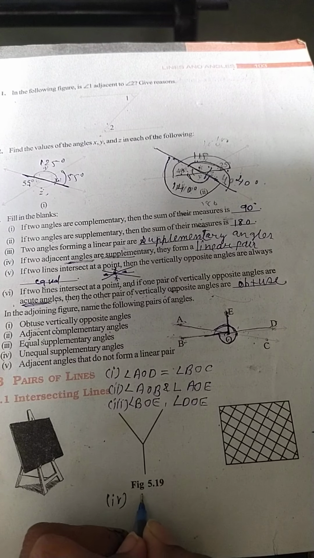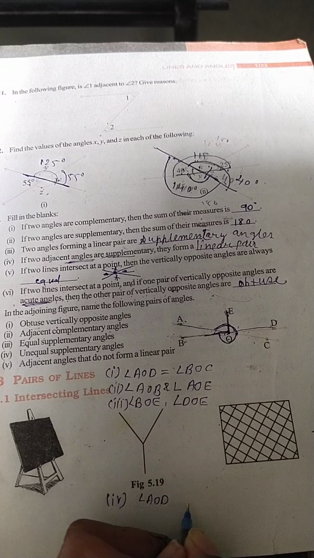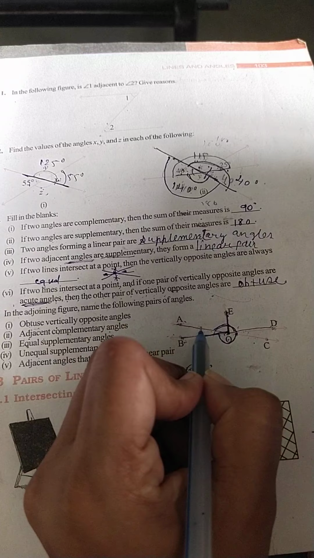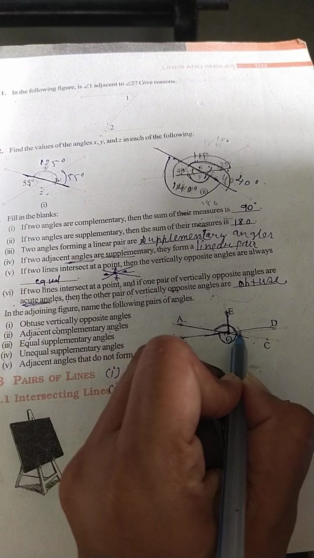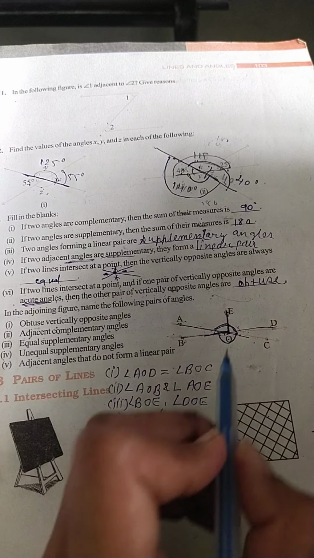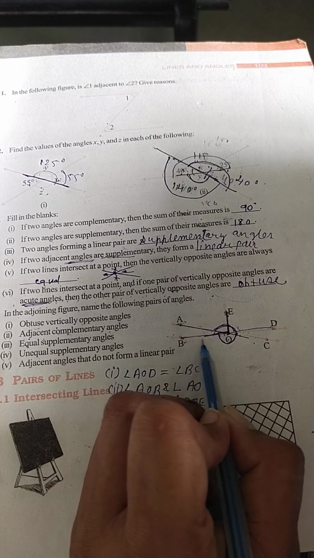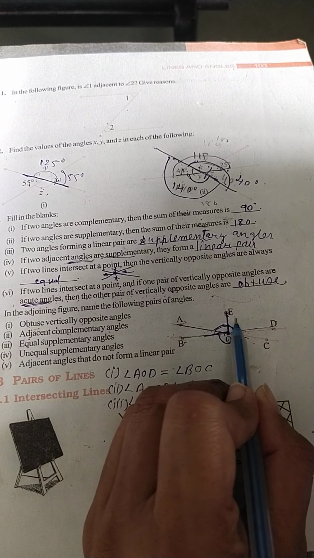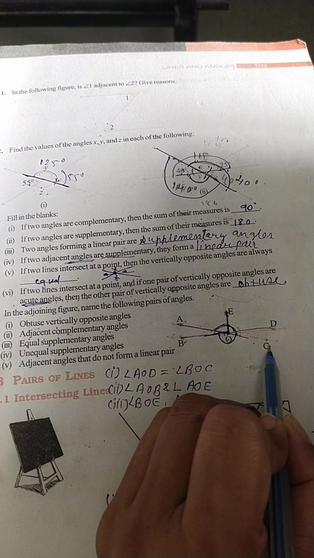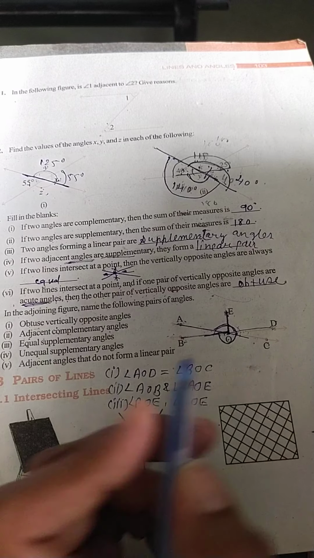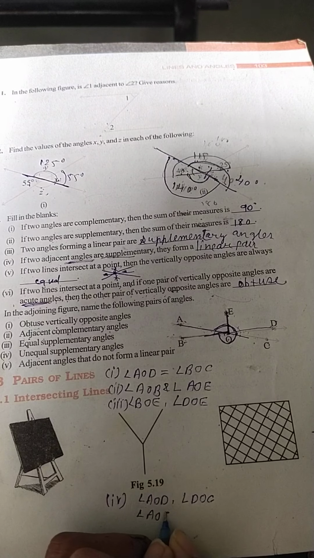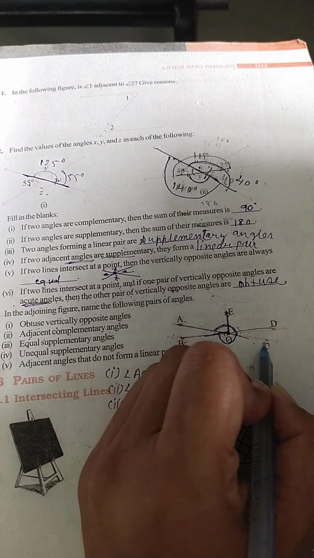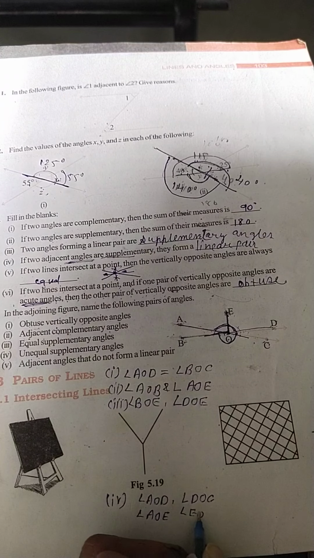Angle AOD and angle DOC, they are supplementary because forming the linear pair. Okay, any pair you can write. You can write like this way also. AOE and EOC. Yes or not? Angle AOE and angle EOC.